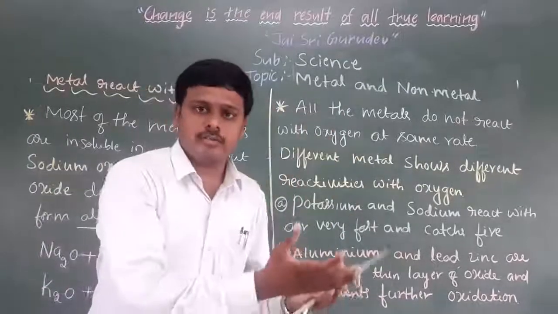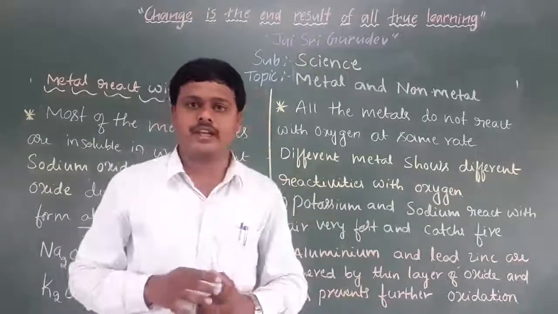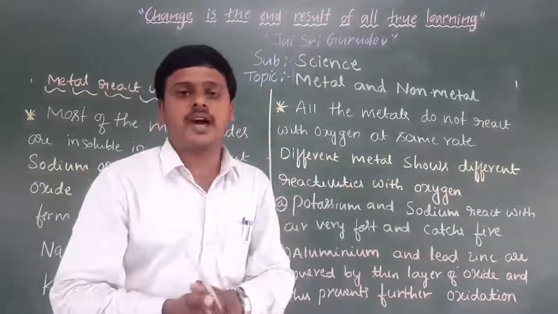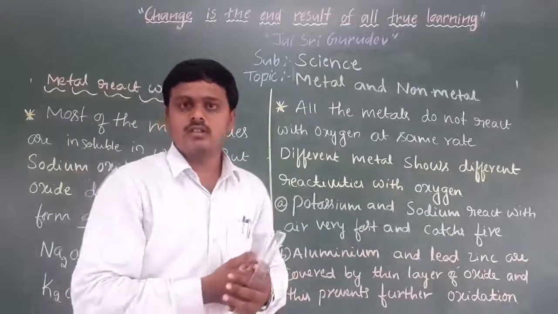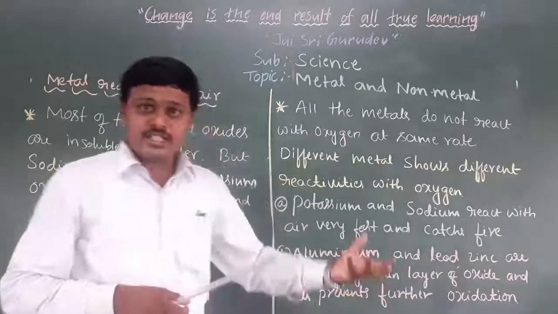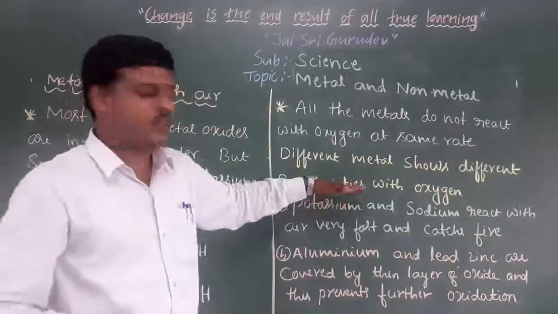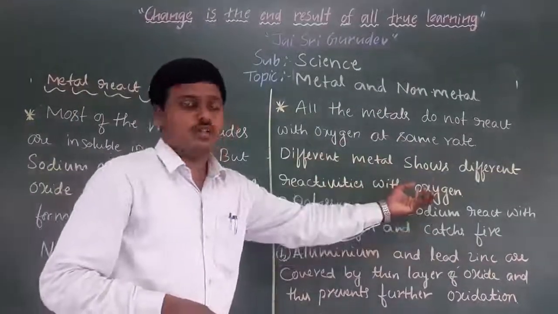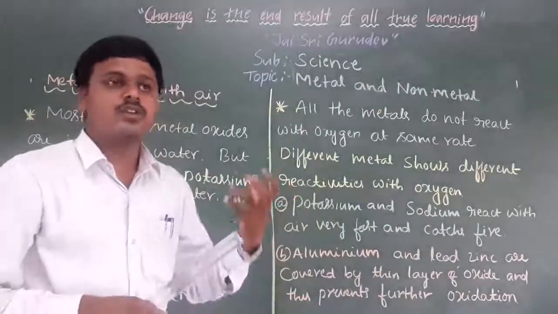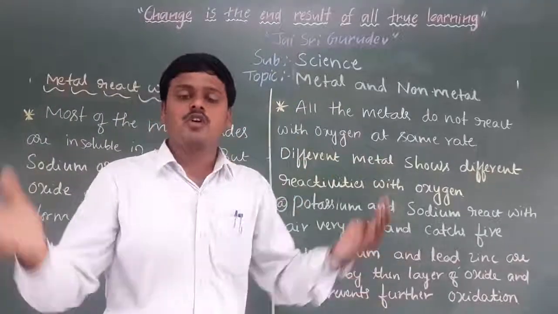Some metals require more oxygen for the formation of metal oxides, and some require very little oxygen. So each and every metal shows different reactivity with oxygen. The reaction in the presence of oxygen is not equal for all the metals.